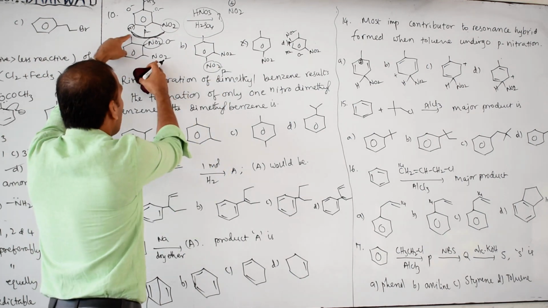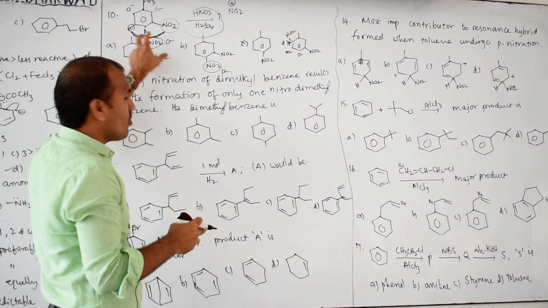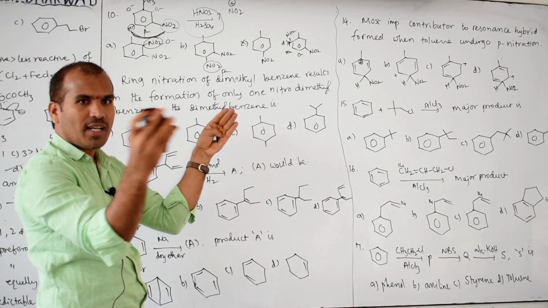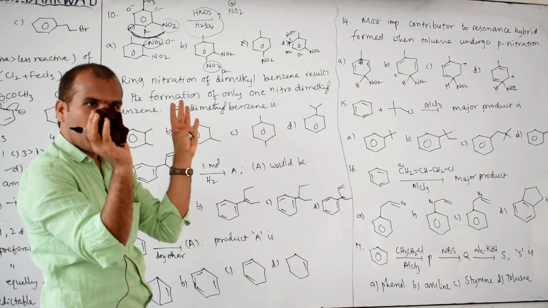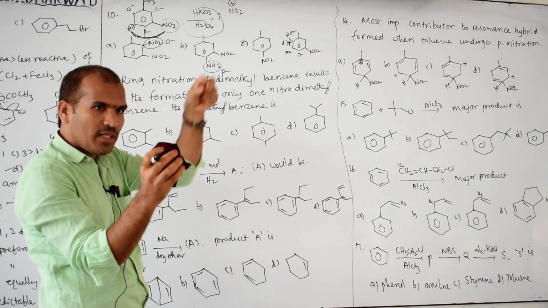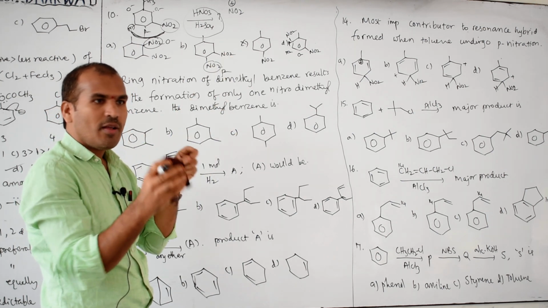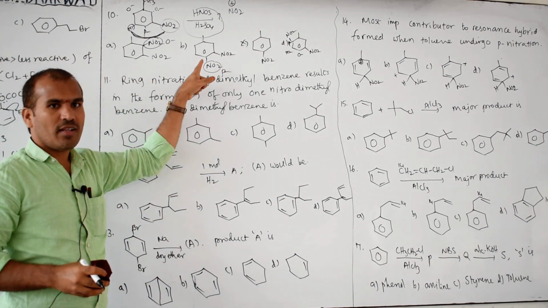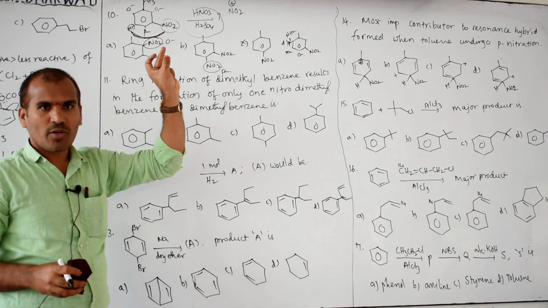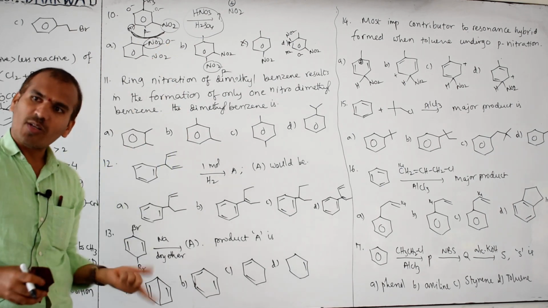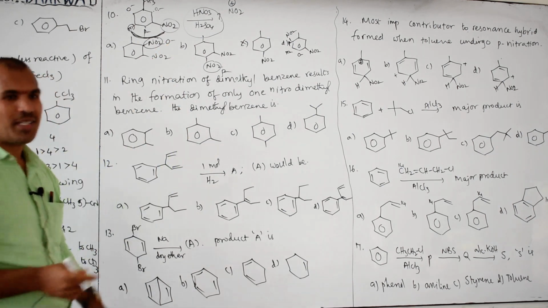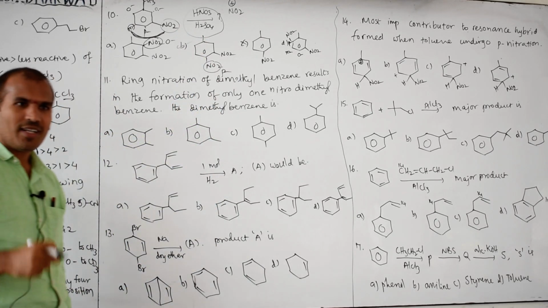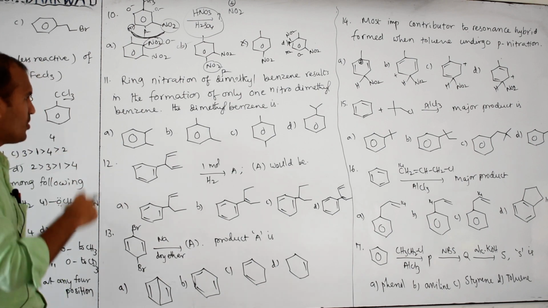So in between these is the bulky CH3 group. Attacking NO2 at this position is difficult because it is sterically hindered. The space is already occupied, so attacking in this small space is difficult. But at this one, which group is there? Only NO2 is there, the remaining positions are free. But here, both sides have some steric crowding. That's why, which is preferable, ortho or para? Para. That's why the answer is B. So in this, every question is very, very important. That's why I chose questions like this.